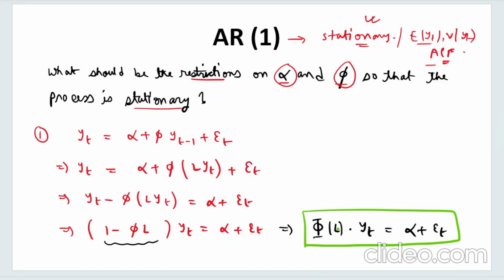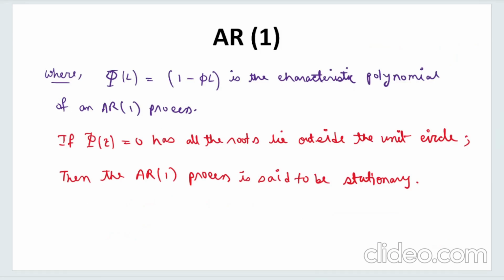So here what is capital phi L? Capital phi L is 1 minus phi L. This is a linear function of L, right? Now, as I have told you, 1 minus phi L is called the characteristic polynomial of the AR1 process. Again, this is the same thing that I have told you in case of the MA1 process also. In case of the MA process, you have written it as capital theta L, if you remember.